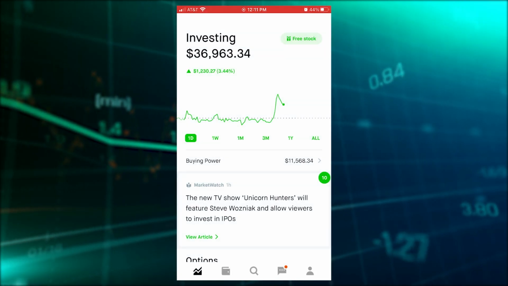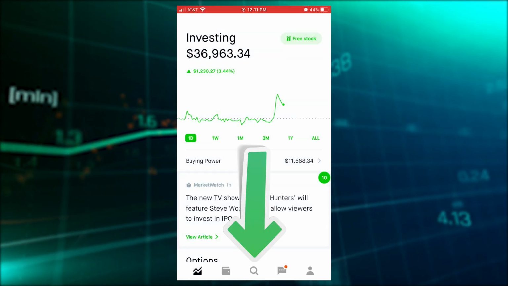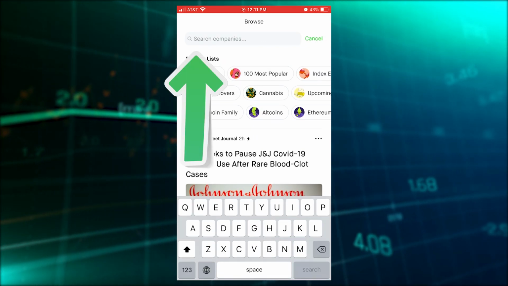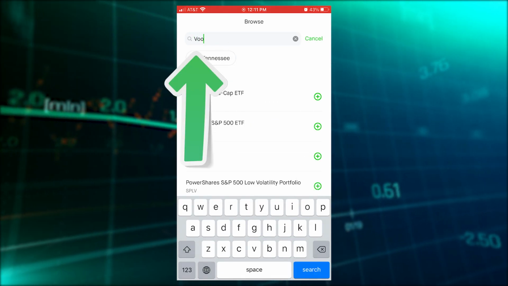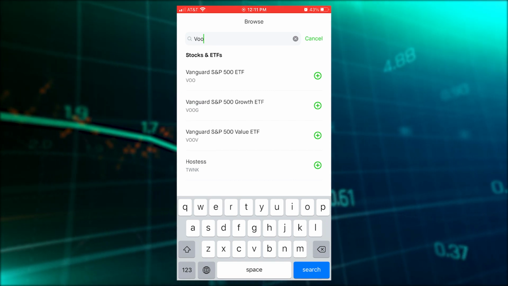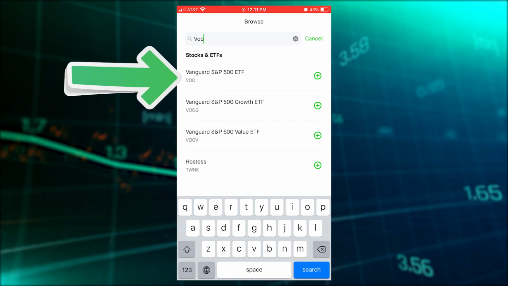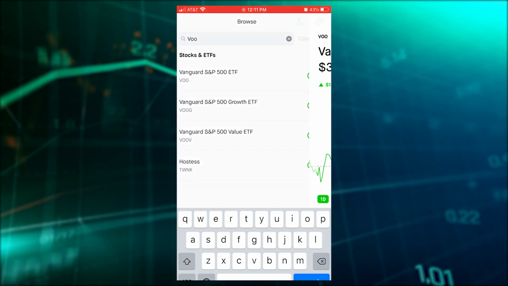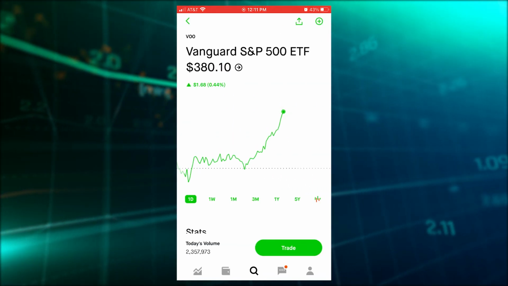We're here at the home screen. We're going to the bottom of the app and click on the search loop here. Once you click on it, it will bring you to this browsing page. Click into the search toolbar at the top where it says search companies and type in VOO. It's the first one. So we're going to select Vanguard S&P 500 ETF, which now brings you to their stock page, which displays stock price and other stats.